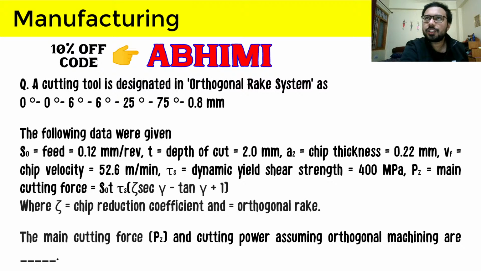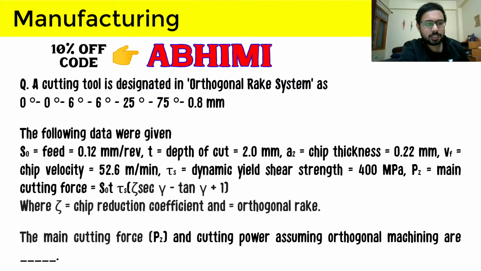So we usually denote uncut chip thickness as small t, but this question is not following that norm. It is changing the things a little bit, and it is taking small t as depth of cut, which is 2 mm. A2 is chip thickness, so now A2 is taken as chip thickness, not TC. So again things are little bit differently framed here, and that is fine. We will do this question, and we are doing this question exactly for this reason.